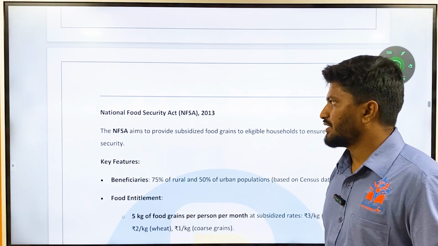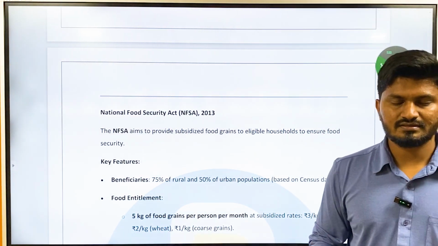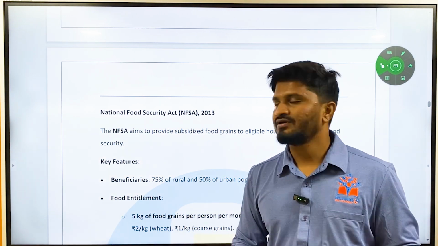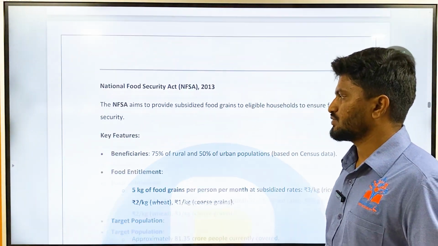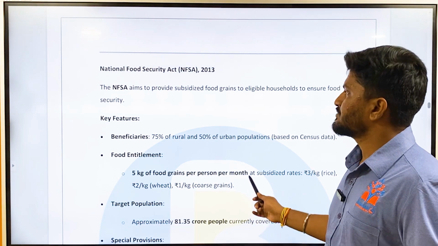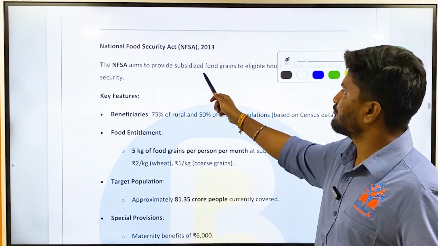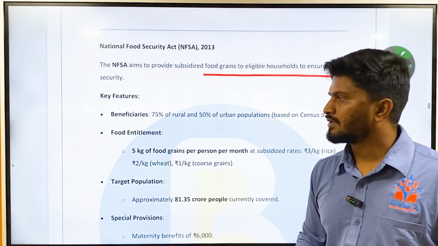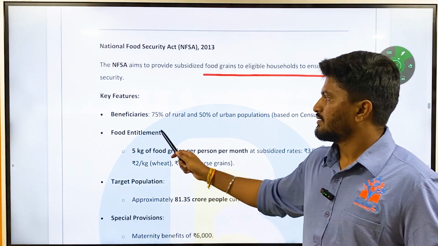Then we will try to understand the static part of the subject, that is the NFSA Act, the National Food Security Act of 2013. The NFSA aims to provide subsidized food grains to eligible households to ensure food security. What are the key features?